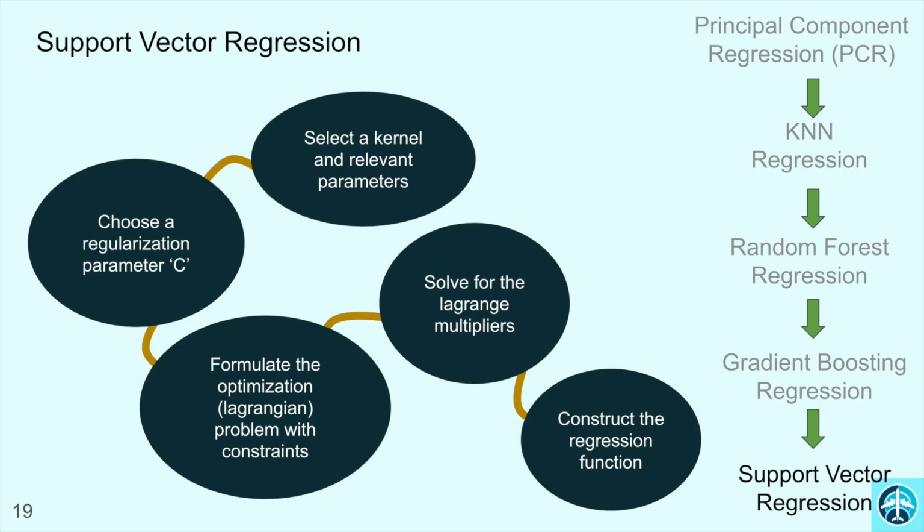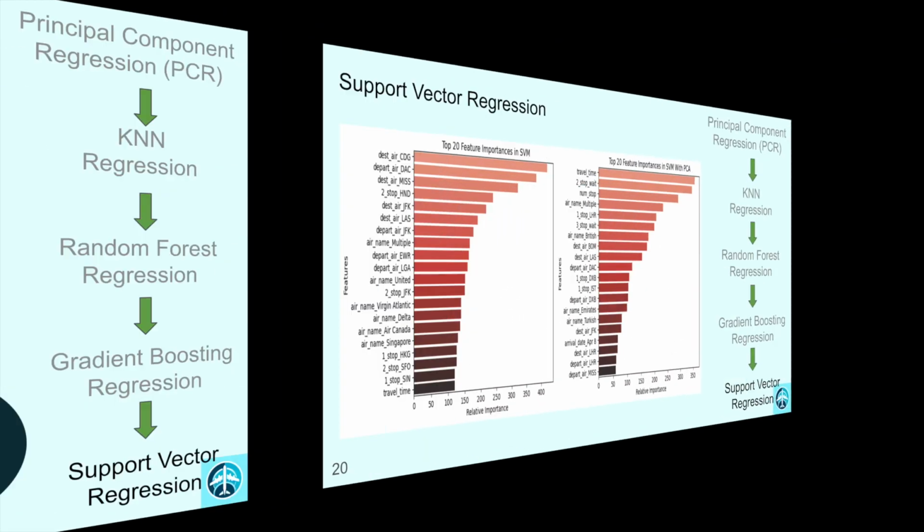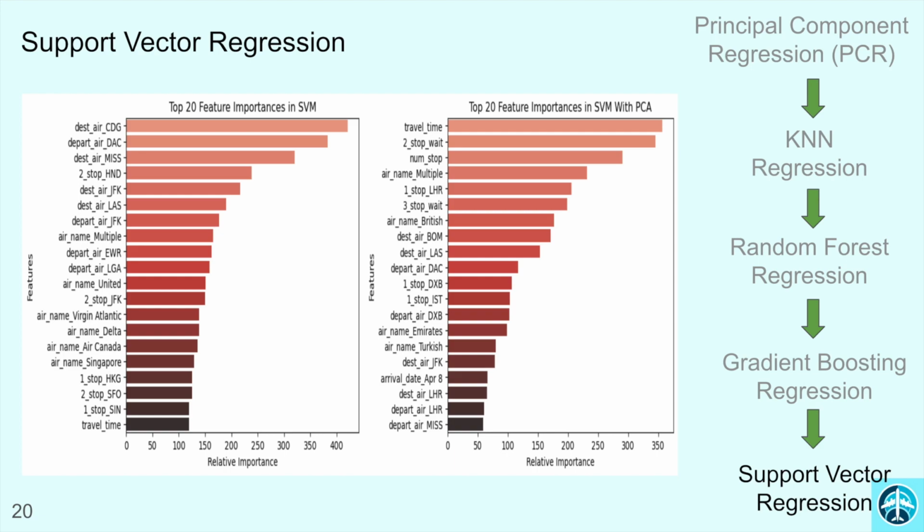And the new technique we're exploring here is support vector regression, which adapts SVM for continuous outputs. SVR maps data into a high dimensional space and finds the best fitting hyperplane. It focuses on minimizing errors while allowing some deviations with a tolerance margin defined by epsilon. By balancing model complexity and data fitting, SVR efficiently predicts continuous output with high accuracy, handling both linear and nonlinear relationships. So we chose SVR here primarily due to its ability to handle nonlinear patterns and its robustness against overfitting. After SVR applications, we analyze the feature importance here.